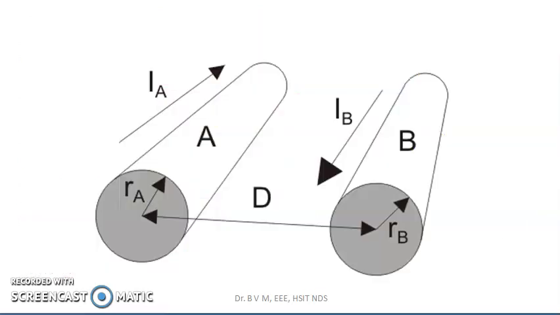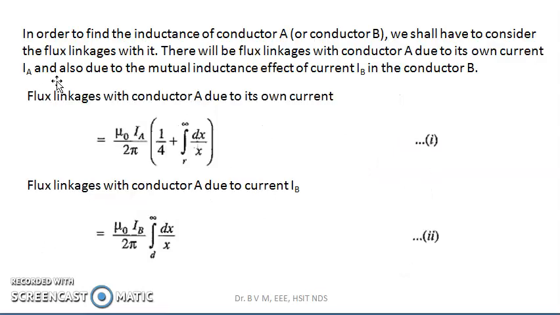Say this is conductor A and this is conductor B. Current IA is flowing through conductor A and conductor B is carrying a current IB in the opposite direction, but IA and IB are equal and opposite.